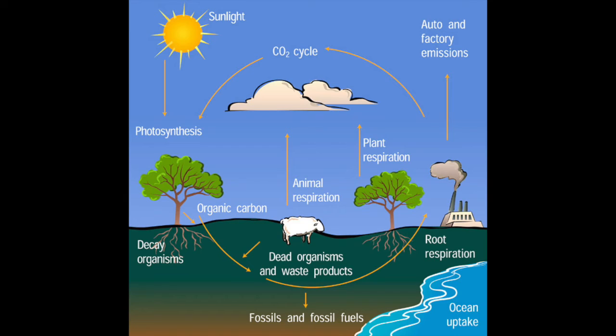In the environment at large, photosynthesis acts as a carbon sink, which means it removes CO2 from the atmosphere, while respiration and combustion act as carbon sources, so they produce CO2. Because of human activities such as deforestation and combustion, the carbon cycle today is imbalanced.